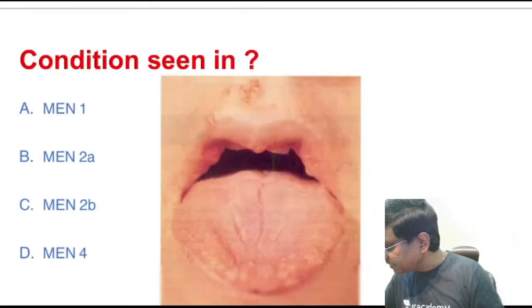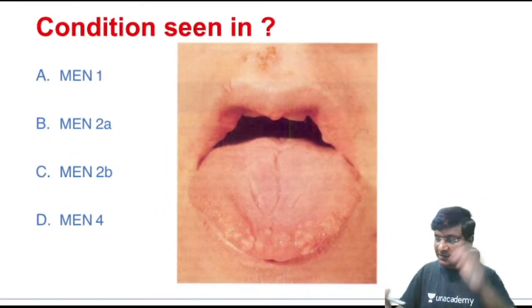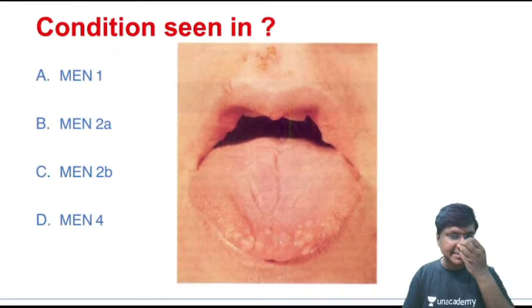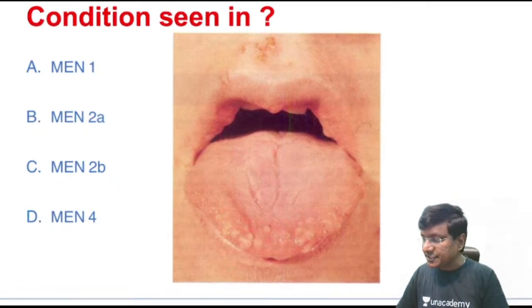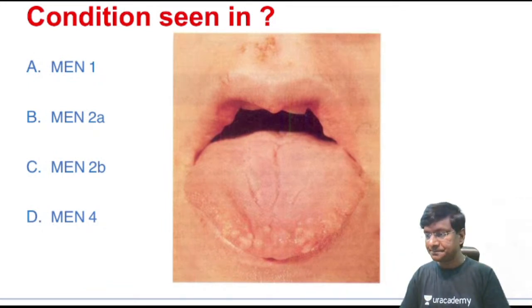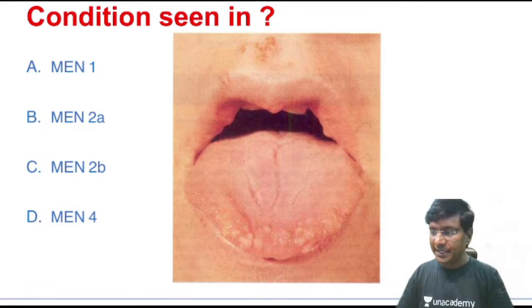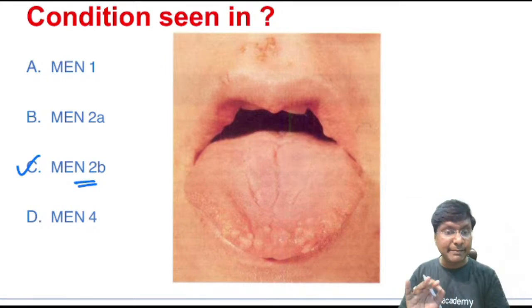This was one of the toughest questions, right? A clinical scenario was given, but finally the gist of the question was: in which of the following MEN syndromes is this condition seen? MEN 1, MEN 2A, MEN 2B, MEN 4. Right, very good. So it is seen in case of MEN 2B.